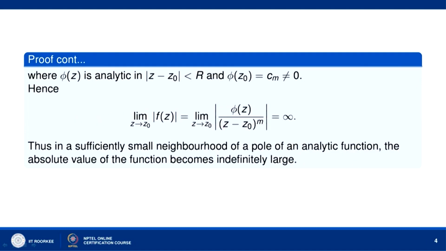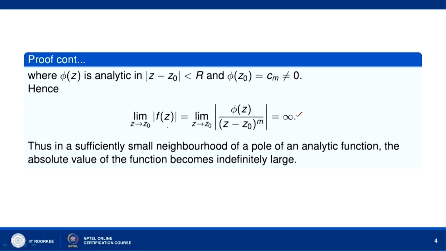So, as z goes to z naught, phi(z) is a continuous function because it is analytic in this region. So, it is continuous, and also phi(z) is not equal to 0. So, as z tends to z naught, we can see that this expression mod of phi(z) over (z minus z naught) to the power m goes to infinity.